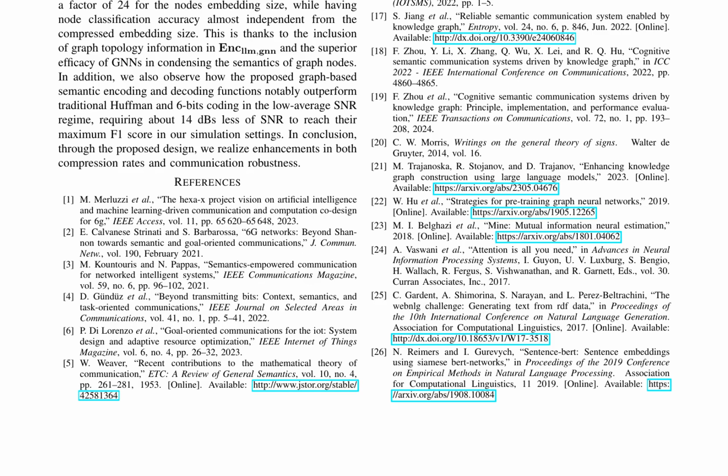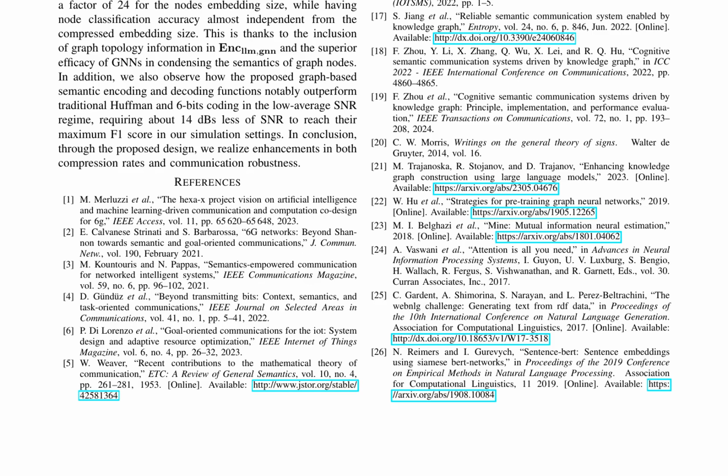The references cited provide a comprehensive overview of the current state of research in semantic communication, knowledge graphs, and graph neural networks. Works by Merluzzi et al. and Calvanese Strinati et al. discuss the vision for 6G networks and the importance of semantic and goal-oriented communications. Other references, such as those by Countouris and Pappas, and Gunduz et al., explore the concept of semantics-empowered communication and the need for context, semantics, and task-oriented communications.